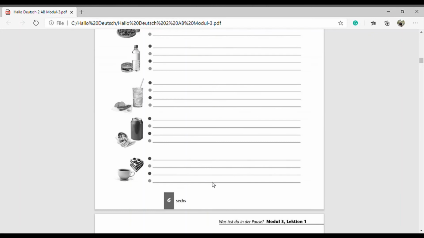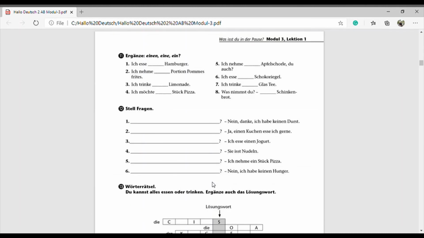Yeah. So and then we move to the next one, number 11. So ergänze ein. Yeah. So we have to fill up here einen, eine and ein. Okay. The sentences are ich esse einen Hamburger. Okay. Ich nehme eine Portion Pommes frites.